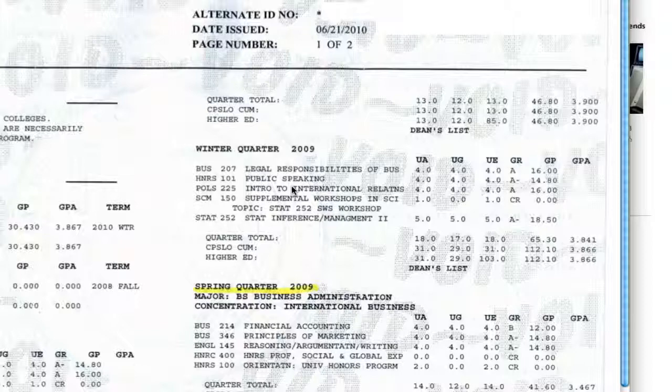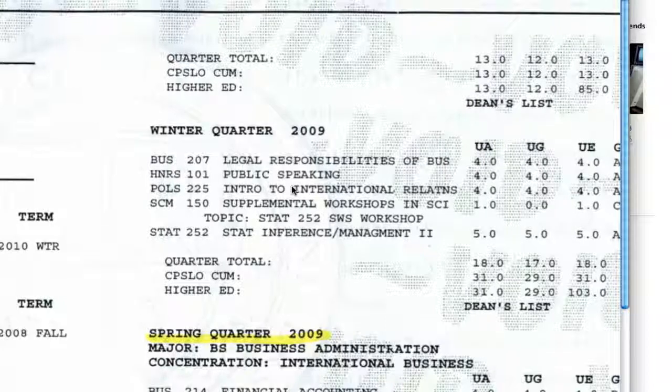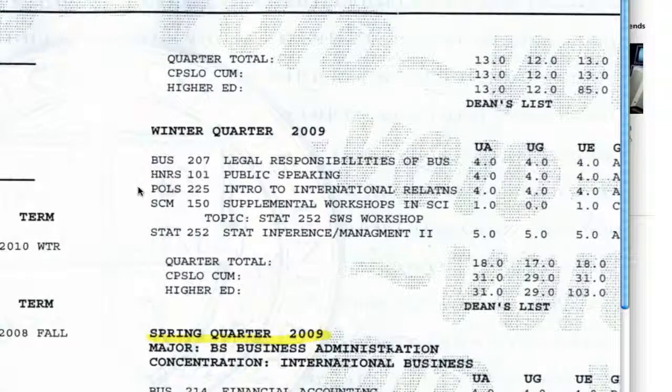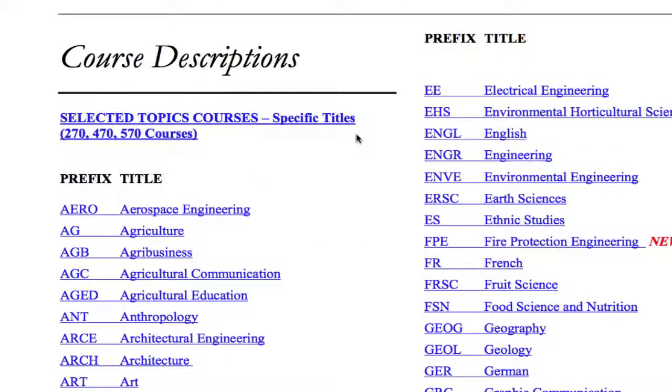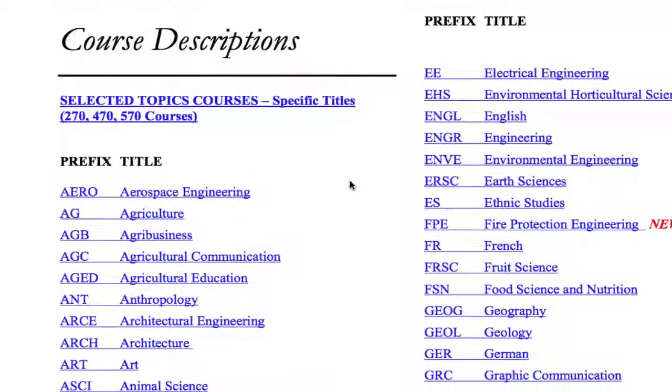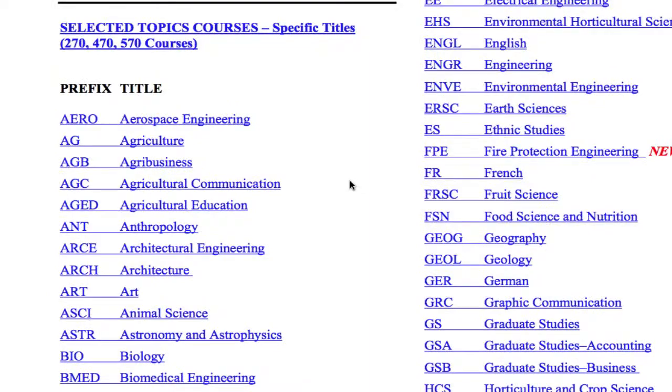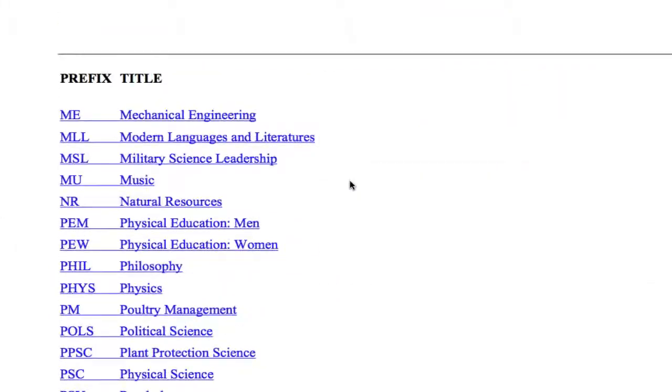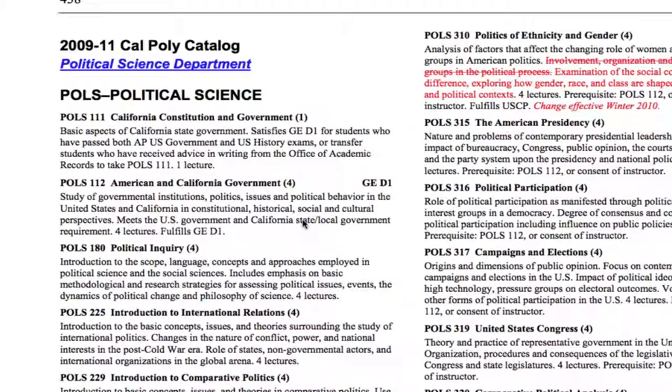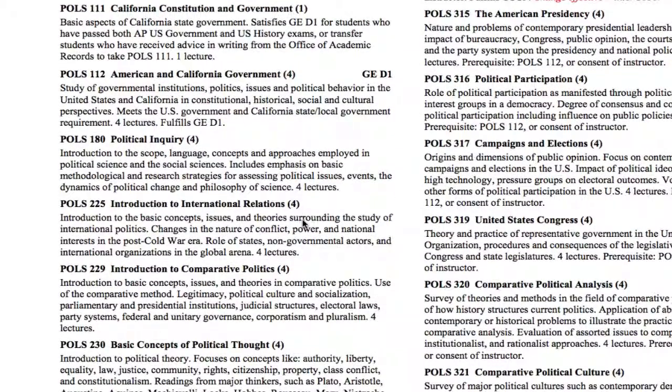So let's use Political Science 225, Intro to International Relations. Now what you're going to need is a catalog, again, from the school that you attended and the year that you attended it, and we have the Cal Poly catalog already. And then you're also going to need the UCSB catalog, but I'll teach you how to do that in a second. So go down to Political Science and look up the course description. 225 is on the left-hand side of the page. Introduction to International Relations. So what we want to learn is, what did you do in this course?